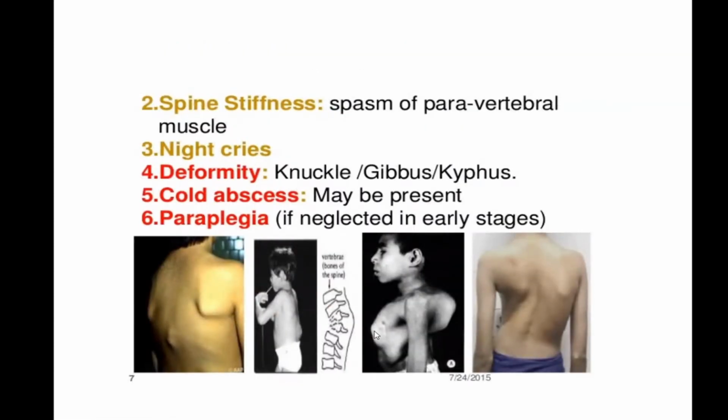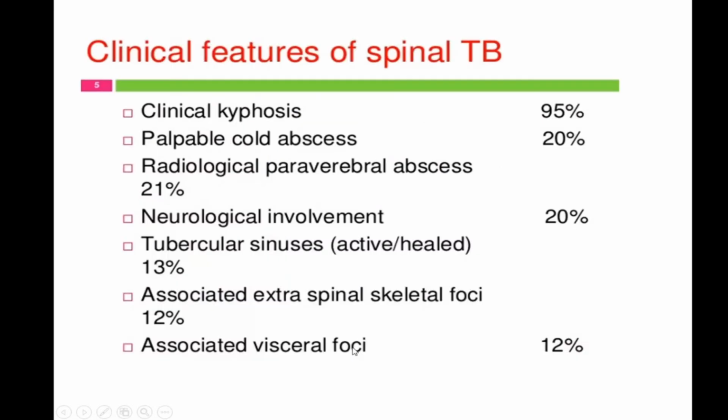Spinal stiffness, night cries, deformity, cold abscess, as I said, and paraplegia; if neglected in the early stage, it will lead to paraplegia. It can lead to severe deformity. This is not very classical of spine tuberculosis, but these are very classical findings of tuberculosis. Scoliosis is not common. So what you get on clinical examination is kyphosis, the greatest number of features. Palpable cold abscess, you will get in around 20%.